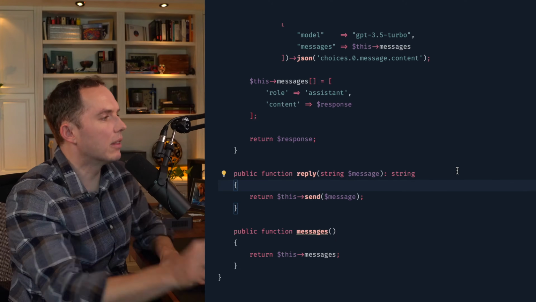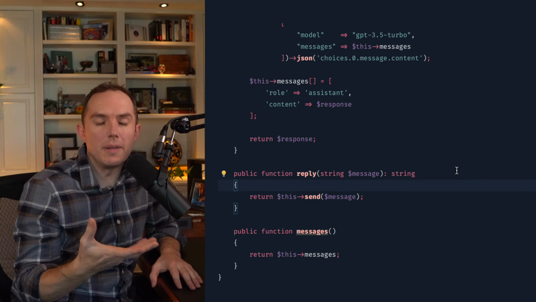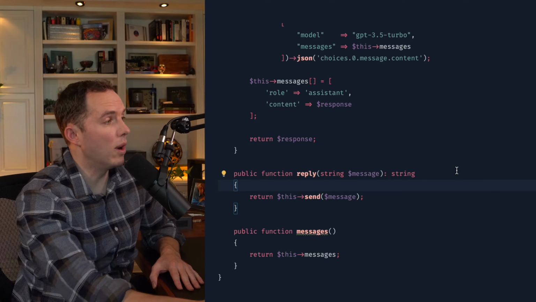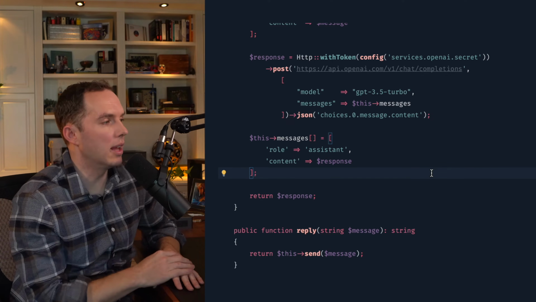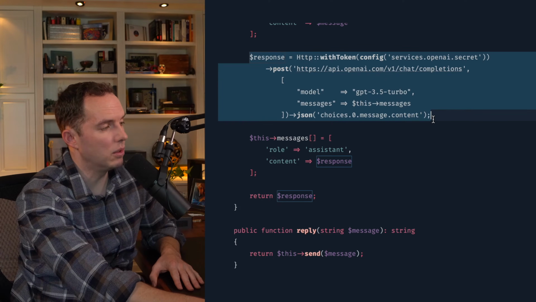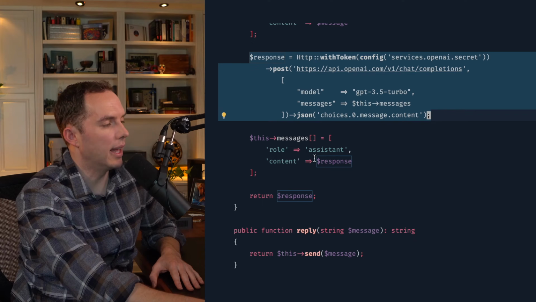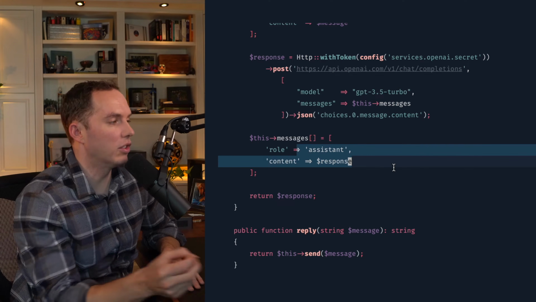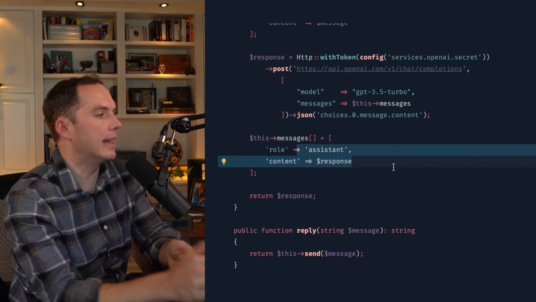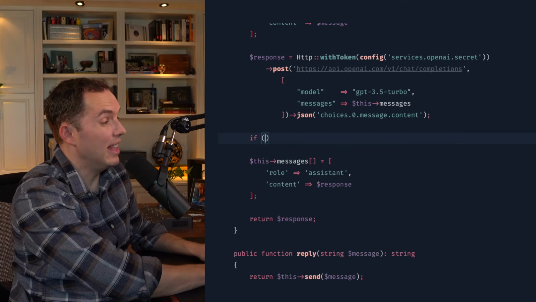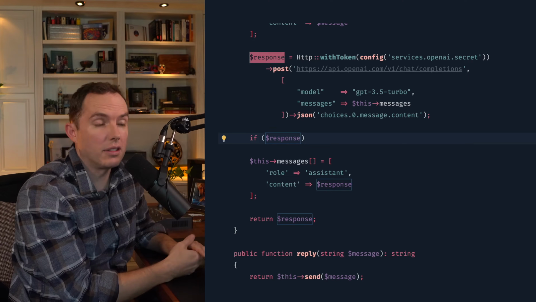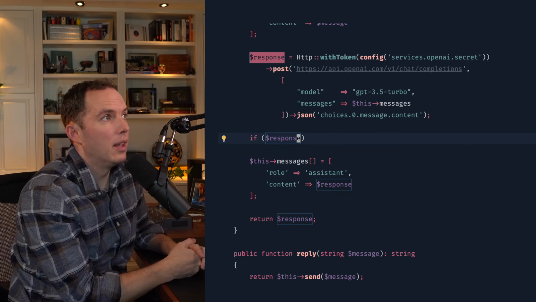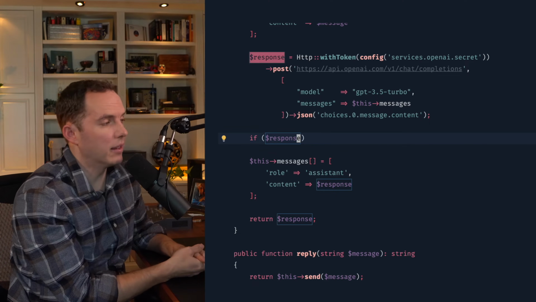Okay, now there's a few error-specific things we need to deal with. Like, what if there is no response? What if the OpenAI server is overloaded? In that case, response would be equal to null, and then we're pushing a null content to the messages array. So just keep in mind, we would need to handle some things like, if we don't have a response, throw an exception, or display a flash message, provide some feedback, something like that.